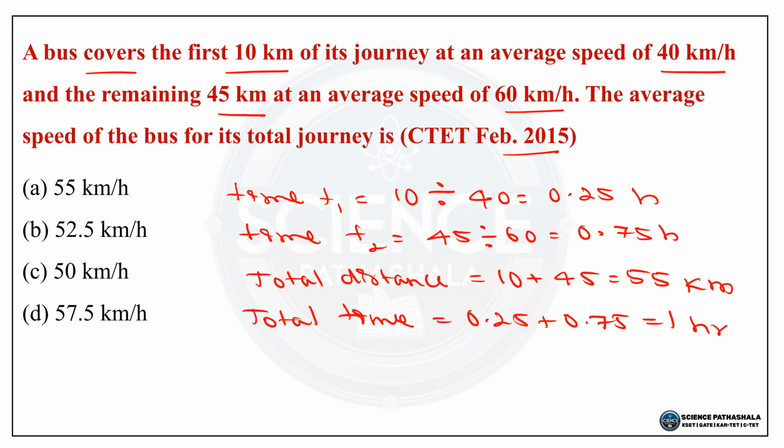So average speed is equal to total distance divided by total time. So 55 divided by 1 is equal to 55 kilometers per hour. So the correct average speed is 55 kilometers per hour. That is option A is the correct answer. I think most of you have got the correct answer. Option A is the correct answer.